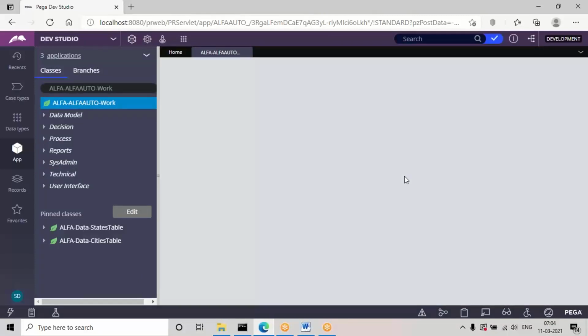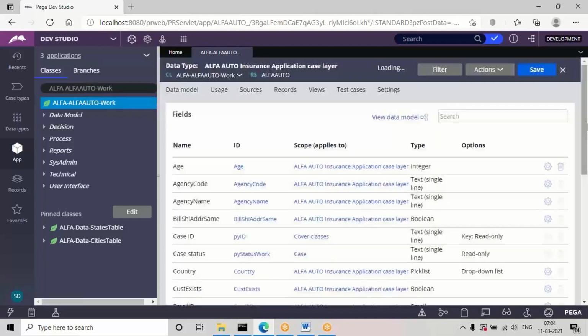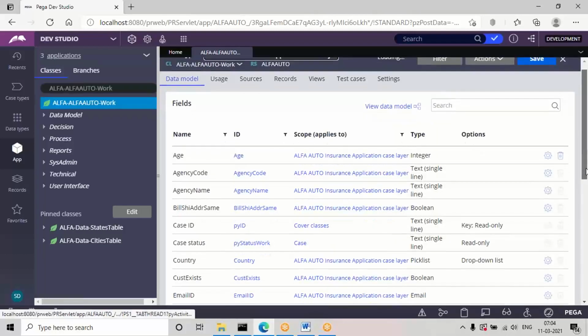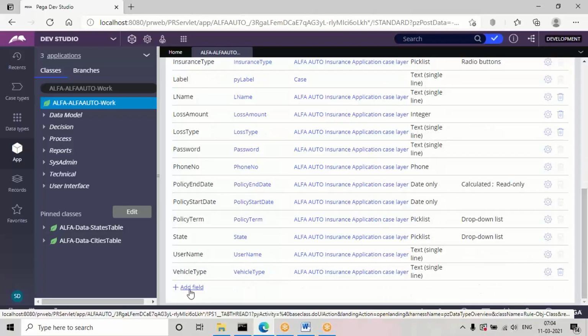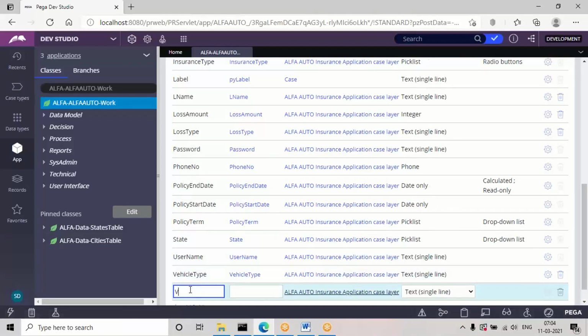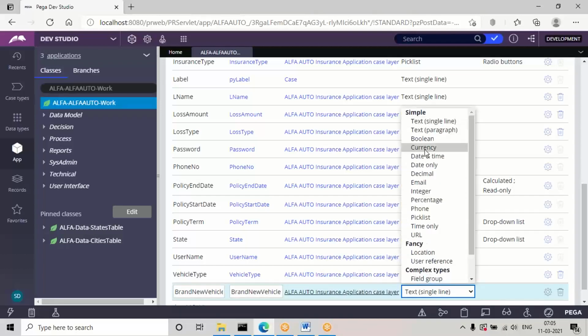It is a boolean property. So add a property, give it some name and choose the type as boolean.